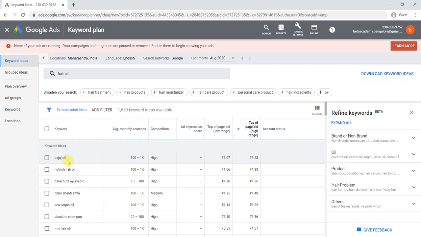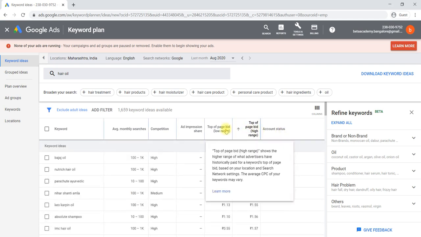If they are not purchasing, then whatever 1 rupee or 2 rupees you are paying for a click will be wasted. So we have to select the keyword in such a way that it is relevant to your business, what you have been doing. Otherwise you should not select that one. That is the one thing.